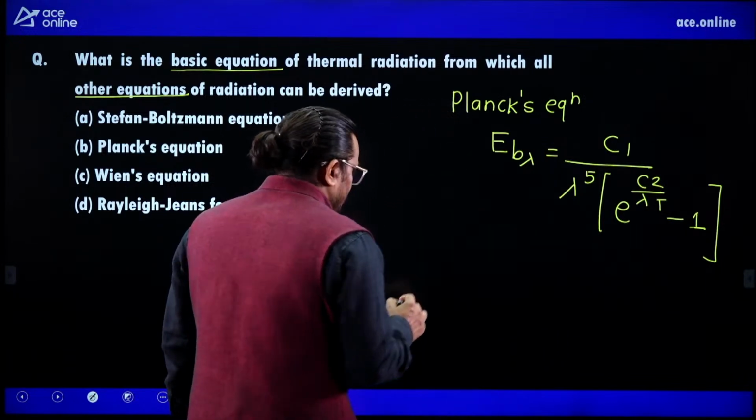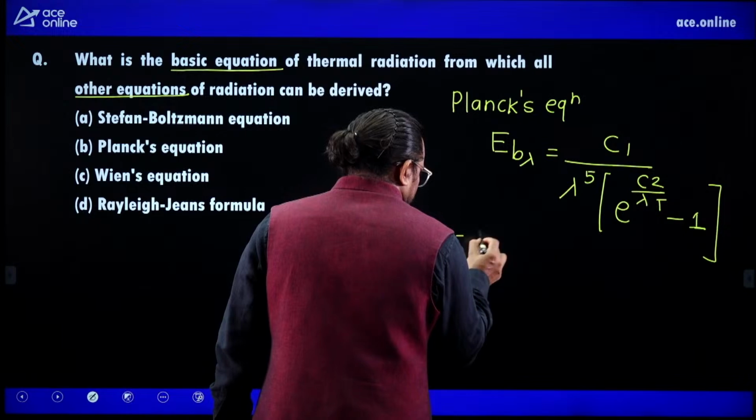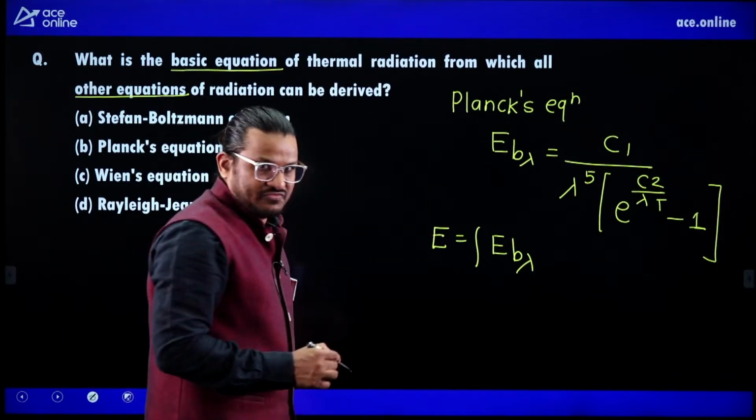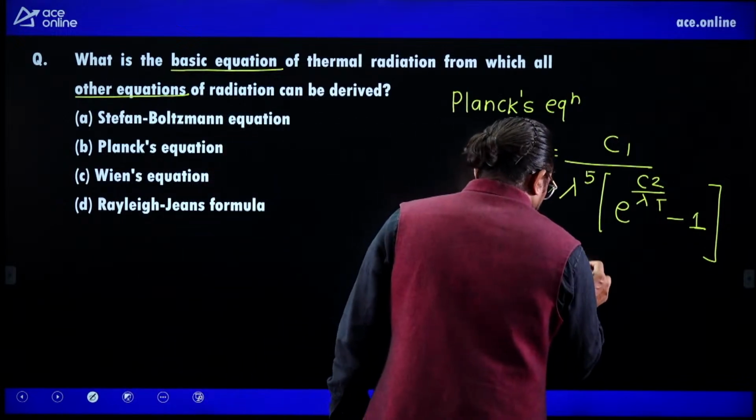So please listen, if you integrate this entire equation, then you will get the Stefan-Boltzmann equation.